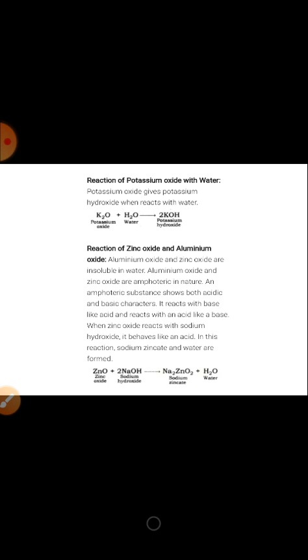Now students, here amphoteric is a new term for you, so you need to read it again and again. An amphoteric substance shows both acidic and basic characters. It reacts with a base like an acid and reacts with an acid like a base. When zinc oxide reacts with sodium hydroxide, it behaves like an acid. In this reaction, sodium zincate and water are formed.